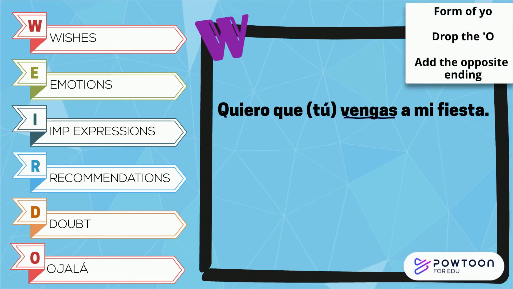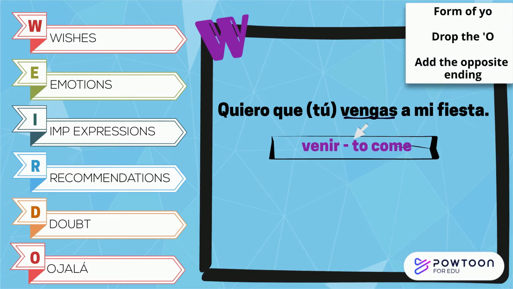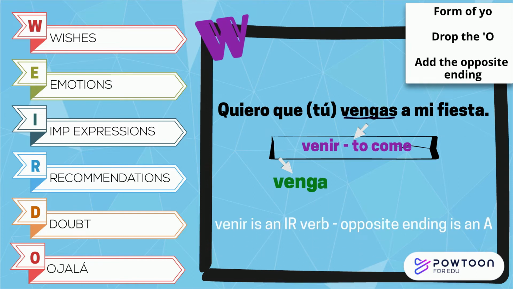Remember our rhyme: form of yo, drop the O, add the opposite ending. In this sentence, the yo form of venir is vengo. Then we want to drop the O and add an A for the opposite ending. The last step is to match the verb with the subject.